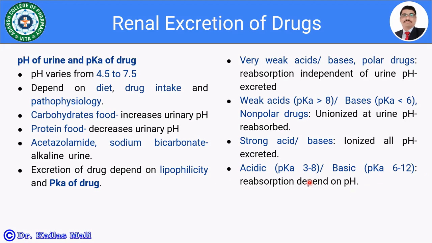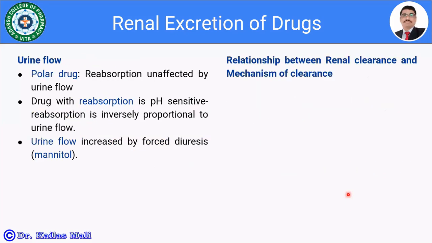So this is about the tubular reabsorption of a drug, along with the effect of physicochemical properties of the drug and urine pH on the tubular reabsorption. Let us see how the urine flow is going to affect the tubular reabsorption. If the drug is polar in nature, its reabsorption is unaffected by the urine flow.